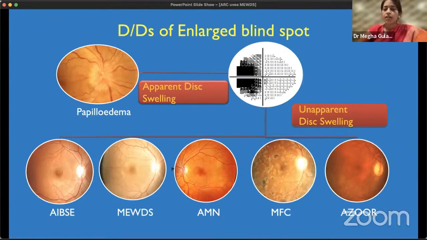Now we have seen the typical and atypical features, and we have seen the imaging. Now let's move on to treatment. Is there a treatment, or is it required?